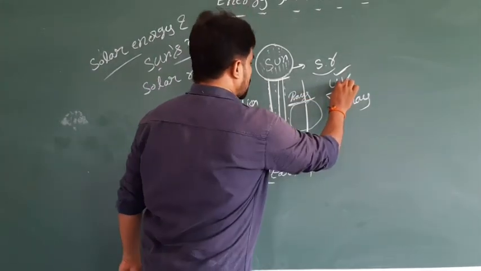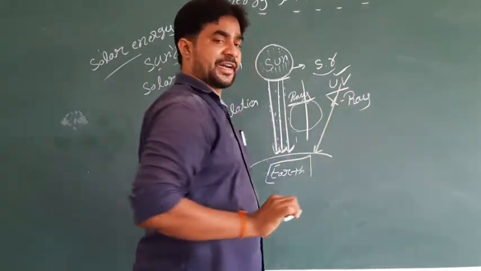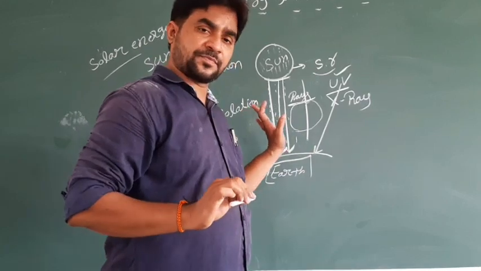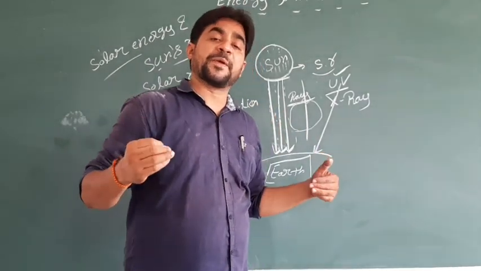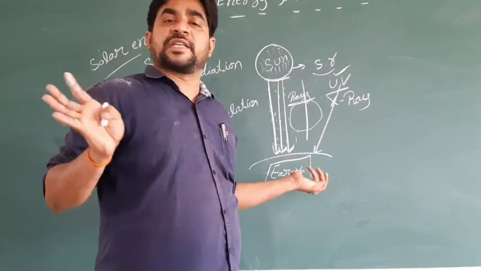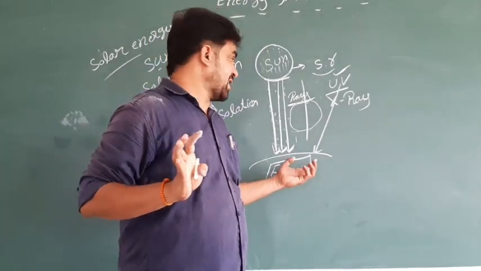Imagine if these two rays could travel and reach the earth: people could not survive. People could lose their lives because of high temperatures.